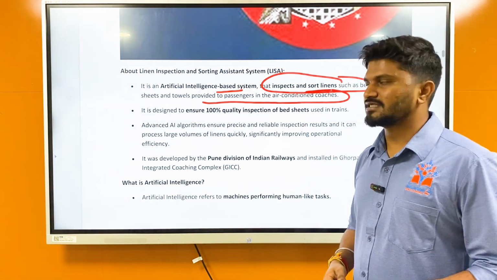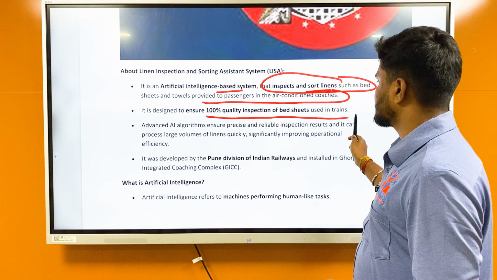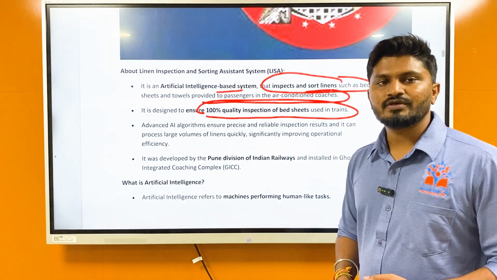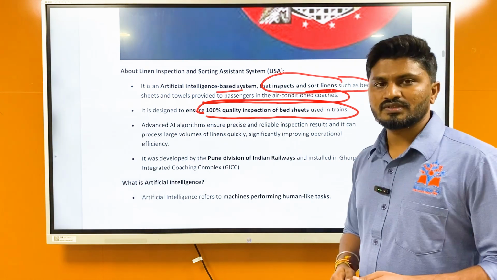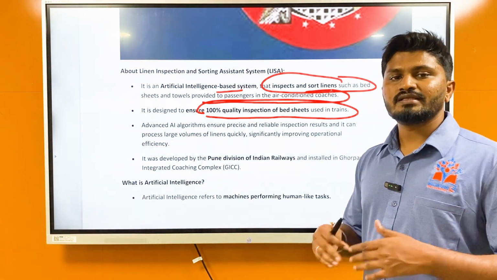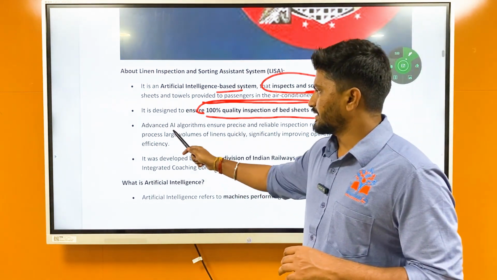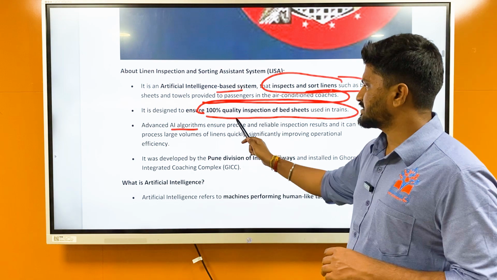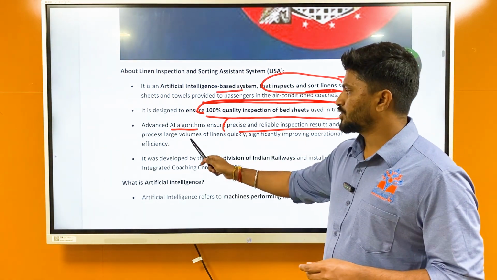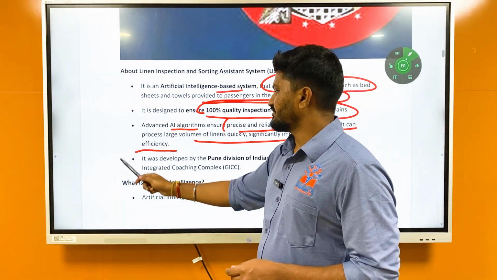It sorts the linens such as beds. Then it is designed to ensure 100% quality inspection of bed sheets used in the trains. Before these bed sheets are provided in the train, they will go through this test, which will inspect the quality, and if it is meeting the quality standards, only then it will be provided to passengers. Advanced AI algorithms ensure precise and reliable inspection results, and it can process large volumes of linen quickly, significantly improving operational efficiency.